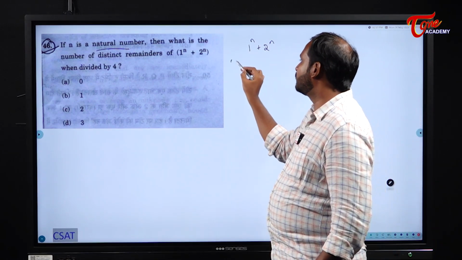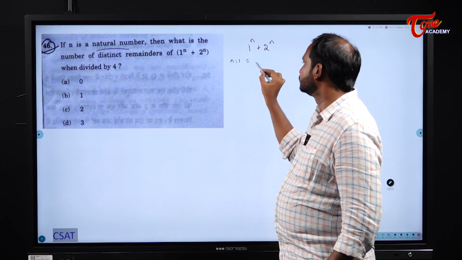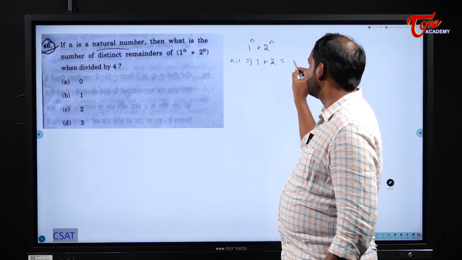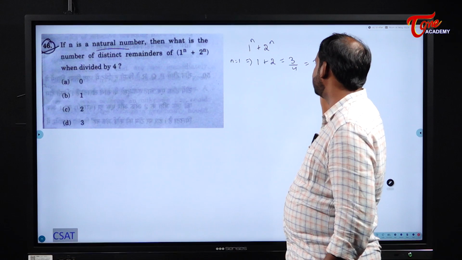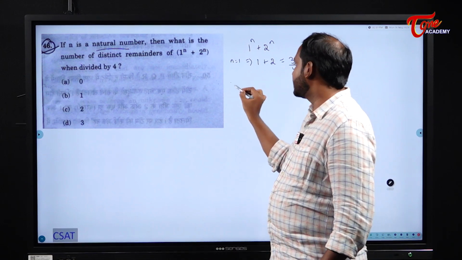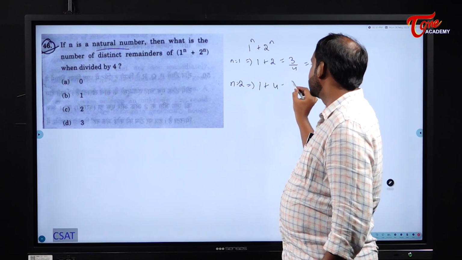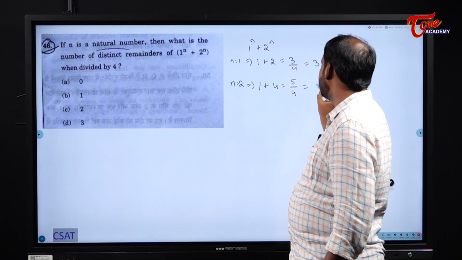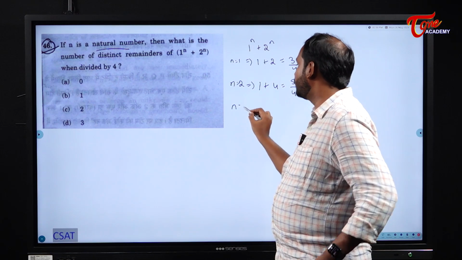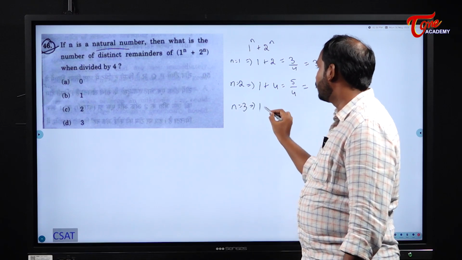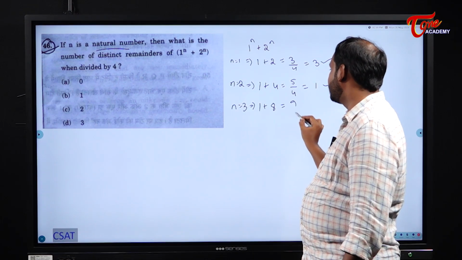If I take n equal to 1, what happens? 1 plus 2, 3. When I divide it by 4, what is the remainder? I will get 3. Okay. When I take n equal to 2, what happens to this value? It will be 1 and 4, so 5 by 4, what will be the remainder? 1. When I take n equal to 3, what happens? 1 plus 8, this will become 9. 9 by 4, what is the remainder?